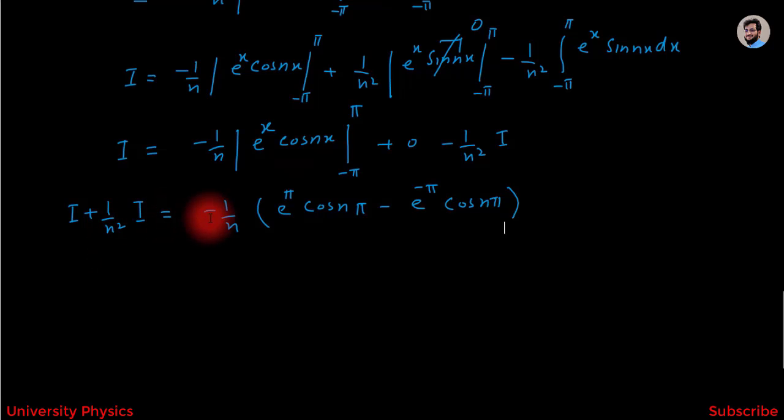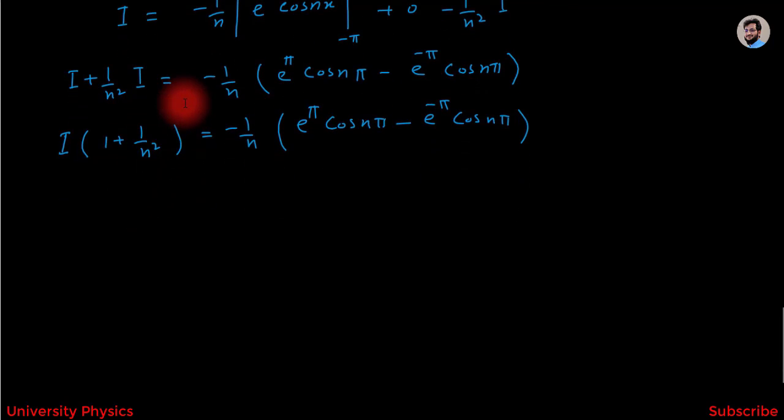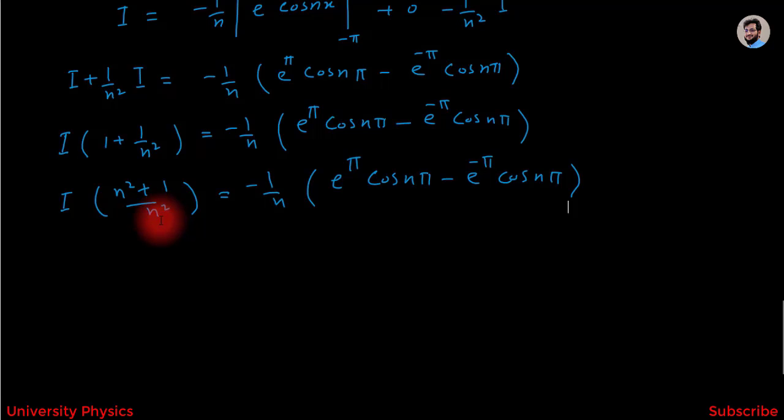Now I have to shift this term to the left side, and we will get I plus 1 over n square I is equal to minus 1 over n e to the power pi cos n pi minus e to the power minus pi cos n pi. Here in this term we have put the upper and lower limits, and we get this one. Now I have to take I as common, and we will get this equation. Now here I have to take the LCM, and after taking the LCM we will get I into n square plus 1 over n square is equal to 1 over n e to the power pi cos n pi minus e to the power minus pi cos n pi.